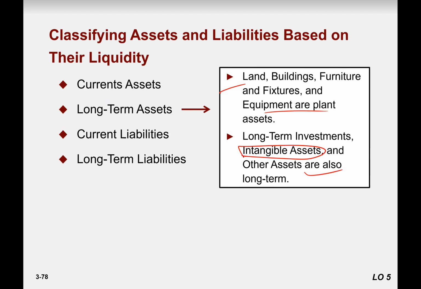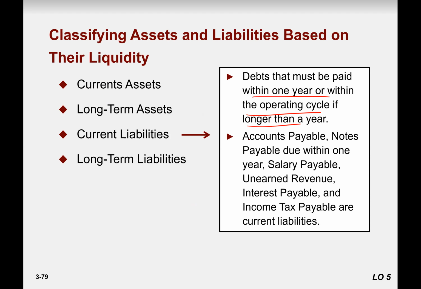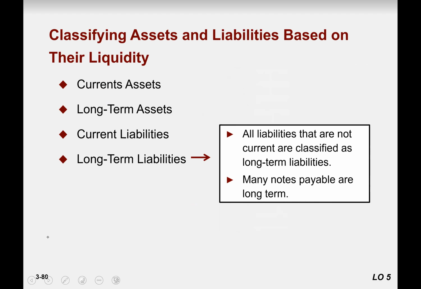Current liabilities, similarly, are within 1 year, less than 1 year. It includes accounts payable, notes payable which are due in 1 year, salary payable, unearned revenue, interest payable, income tax payable, right? We already talked about that, but we are learning this from the viewpoint of liquidity. Long-term liabilities: all liabilities that are not current are classified as long-term liabilities, and their life is more than 1 year. For example, notes payable for longer terms, for 3 to 5 years. You ask for a loan from the bank, you have to pay it in 5 years or 10 years or 20 years. These are long-term liabilities.